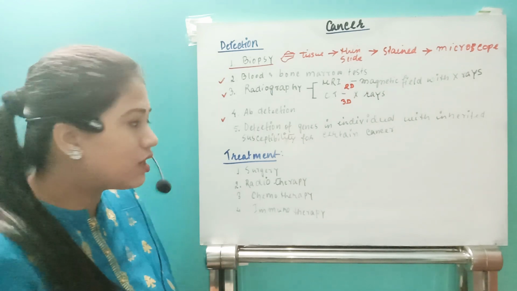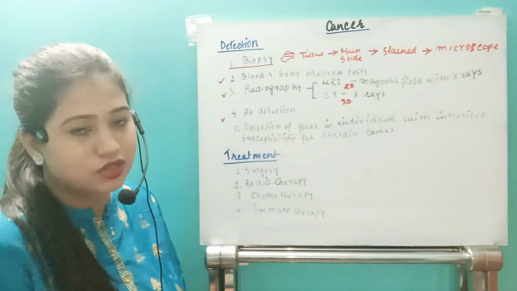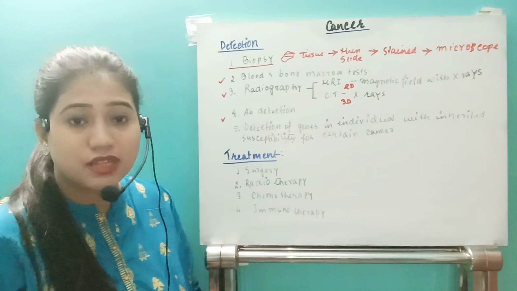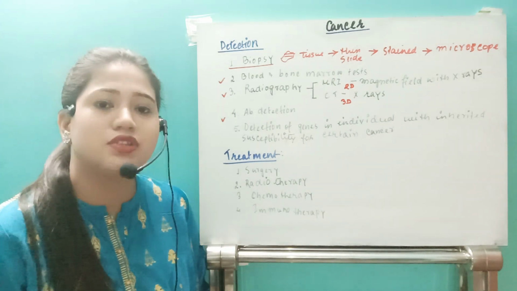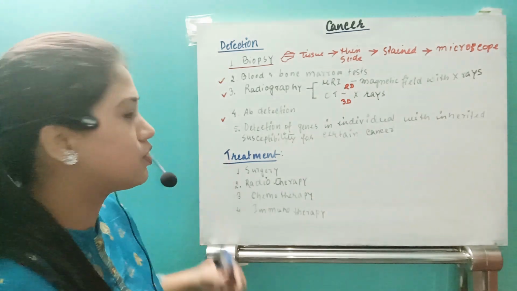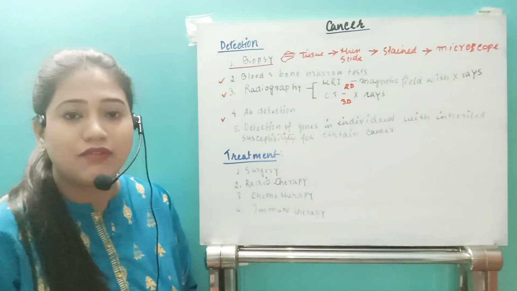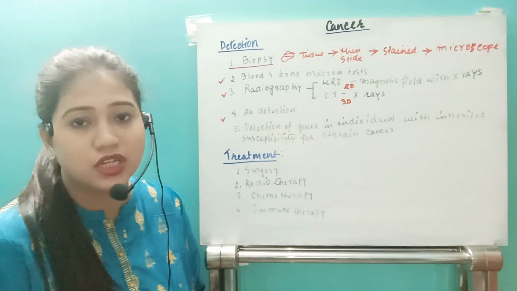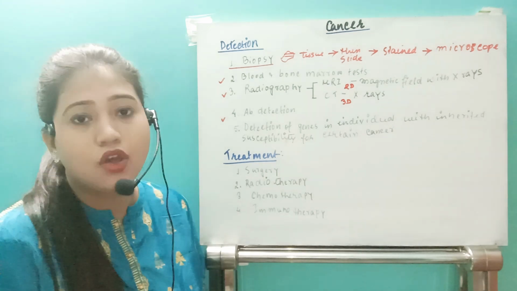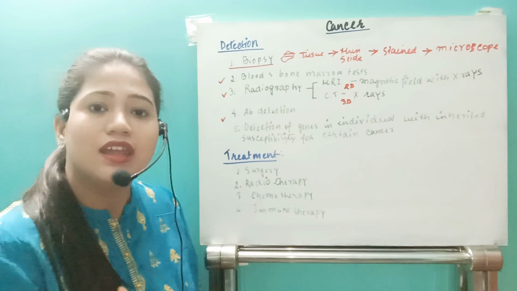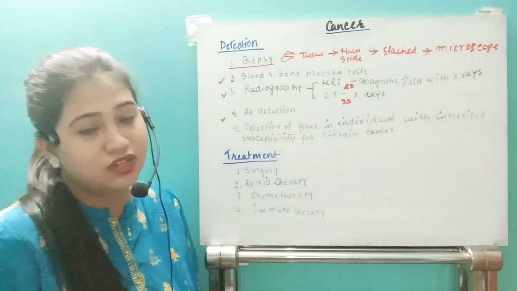This is a very advanced technology that is not being practiced much in India, or even in the world, only in very limited medical centers. This detection procedure is going on. Each and every cell has a gene called a proto-oncogene. To what percentage that proto-oncogene can develop into an oncogene will be checked.